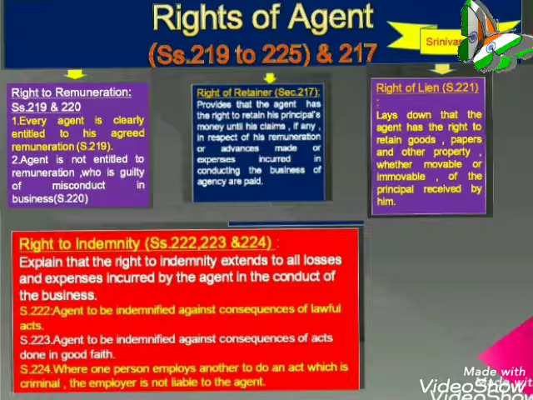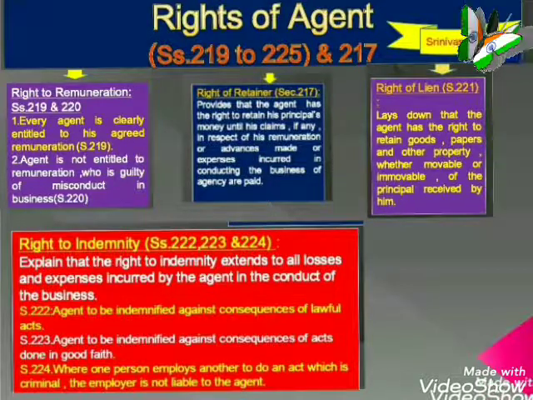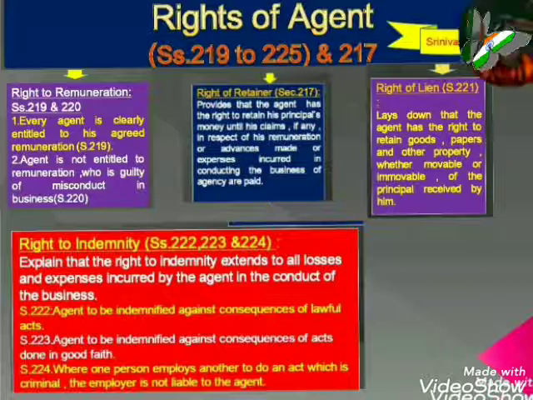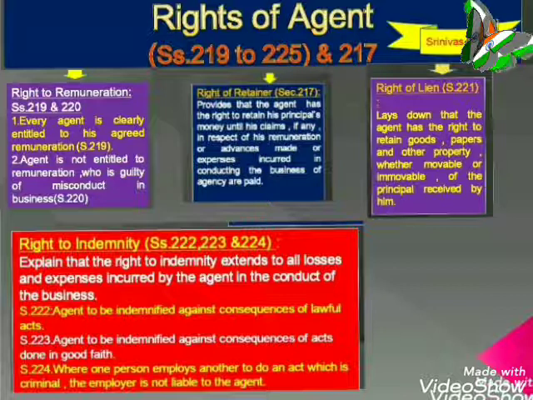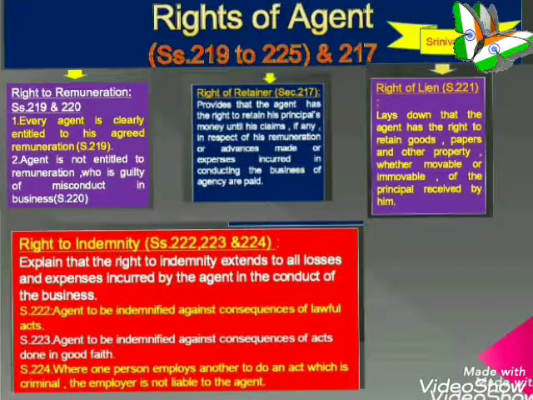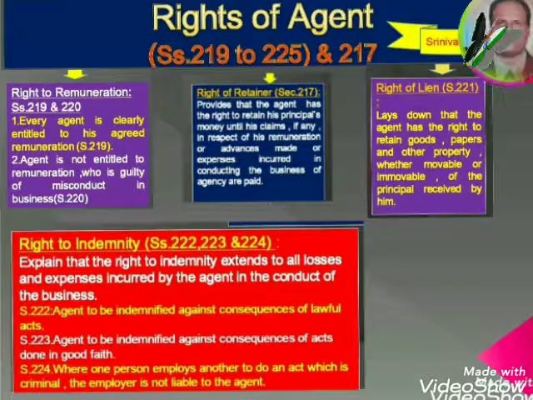And there are some illustrations we have to discuss. There are 4 illustrations to bring in the correct picture of this right to indemnity. And there is one important case law that we had studied in contract of indemnity, that is Adamson versus Jarvis, 1827, 4 Bing 66, which is also discussed in the course of these illustrations. Then let us come to the first illustration.